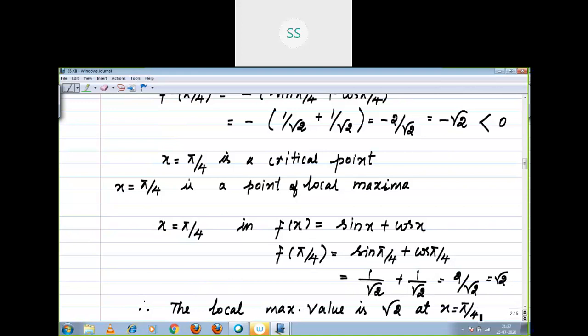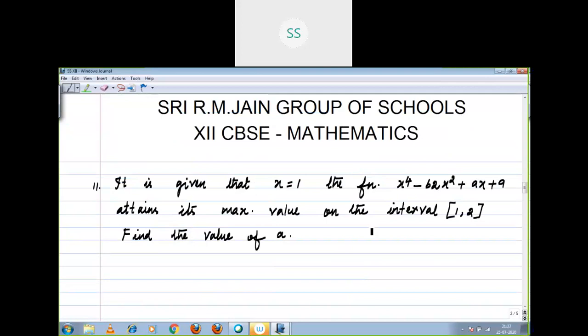Now I am going to move to question number 11. Question number 10, you should do as homework, right? Now, it is given that the function x power 4 minus 62x square plus ax plus 9 attains its maximum value on the interval 0, 2 at x is equal to 1. Find the value of a, right? Now, solution.